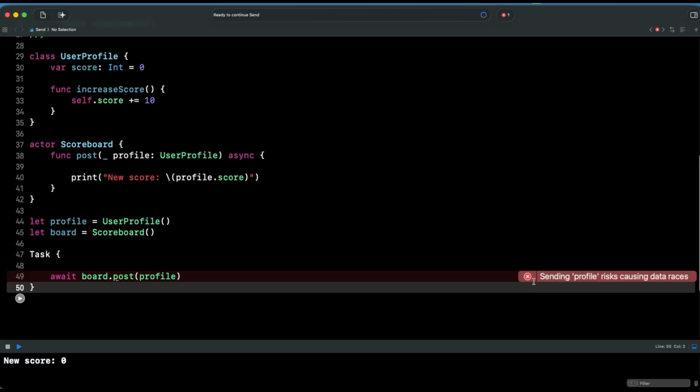the warning here that sending profile risks causing data races. This is because the class UserProfile is a reference type, so there might be multiple threads accessing its values. For example, you might try to access the score and find that it's already being accessed by another thread, and this can lead to an app crash.